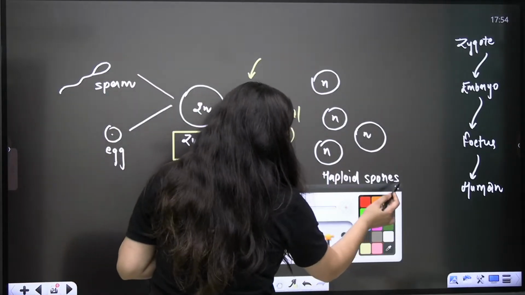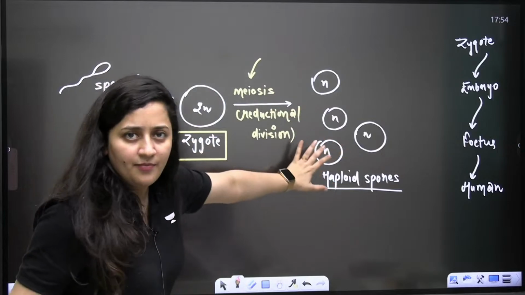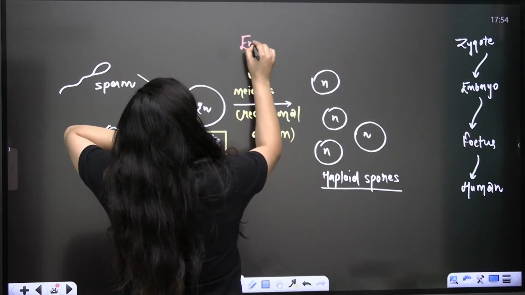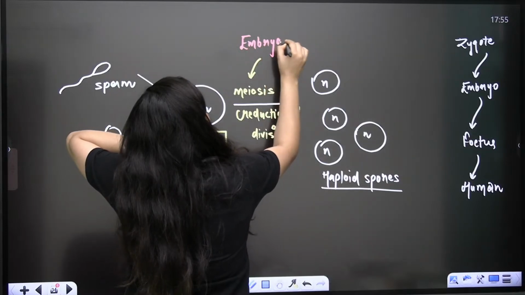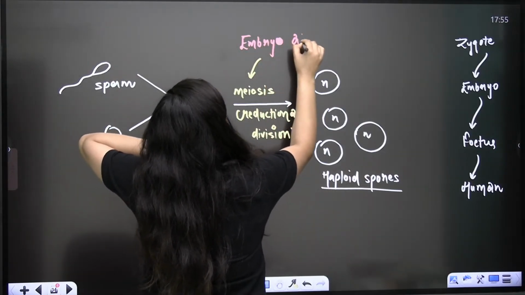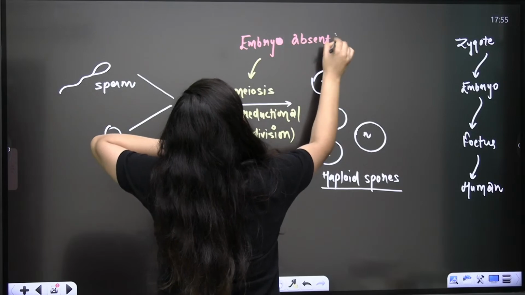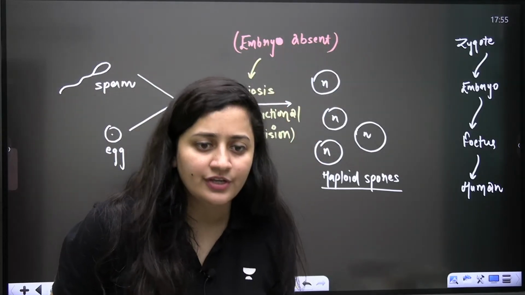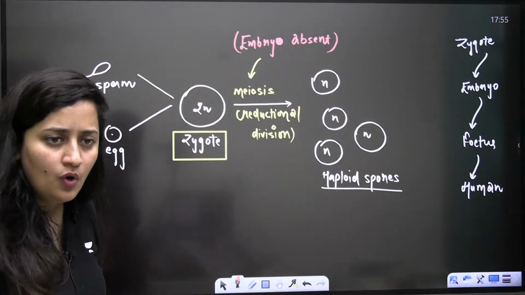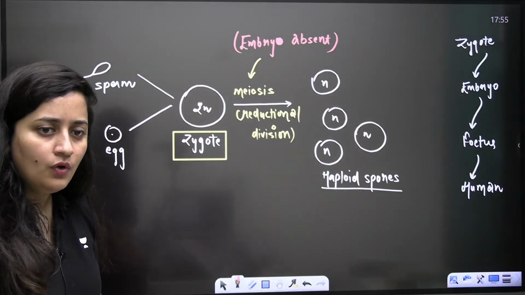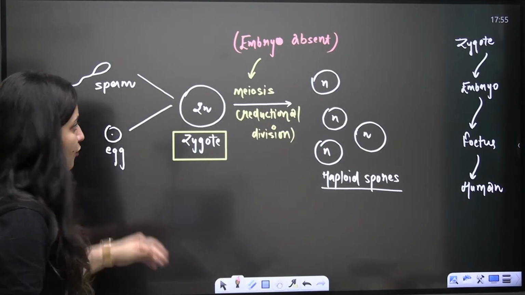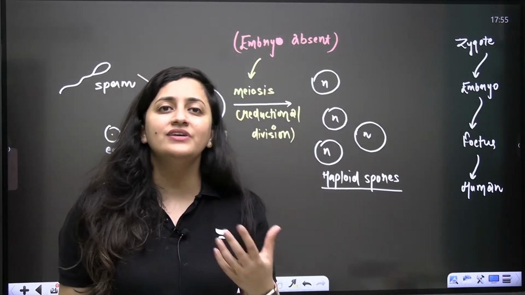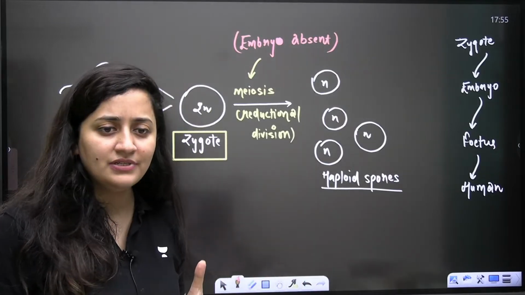So can I say that in this type of life cycle the embryo is absent? After zygote, there is no embryonic stage. Embryo is absent. Yes or no? Of course. So we will see the plants in which actually the embryo is absent. We are going to see some examples.